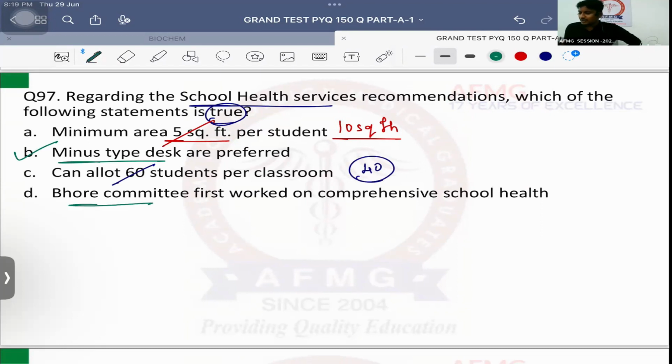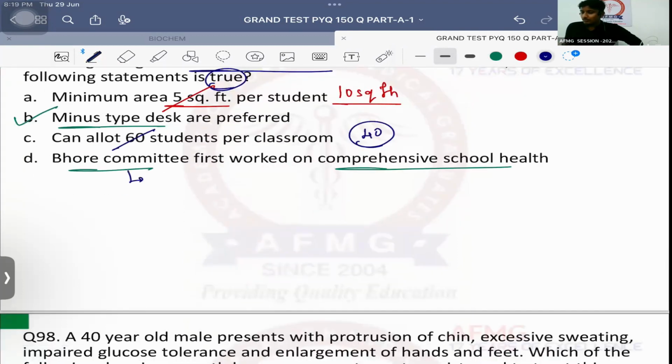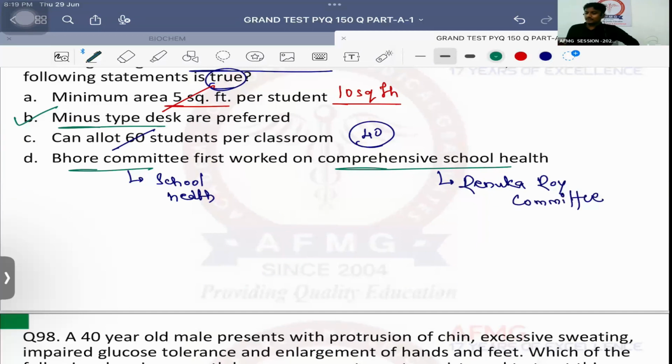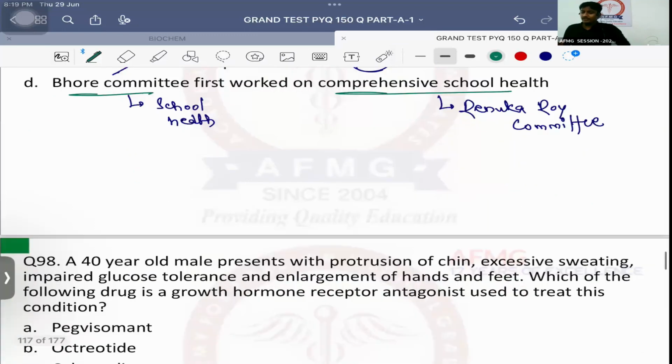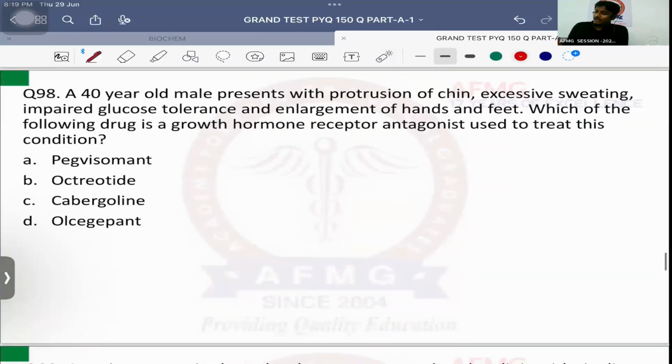Bhore committee was the first who worked on comprehensive school health. The Bhore committee was the first one to work on the school health, but the first committee to work on comprehensive school health was Renuka Roy committee. Renuka Roy committee. No issues with this. That's important. Okay. Question number 98.